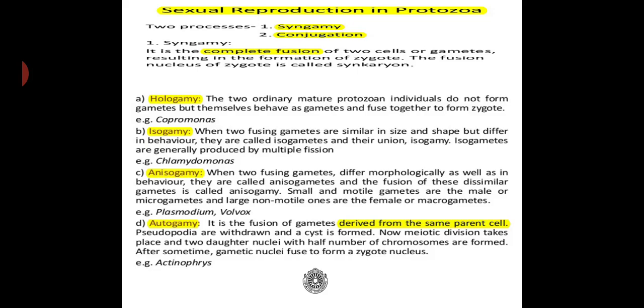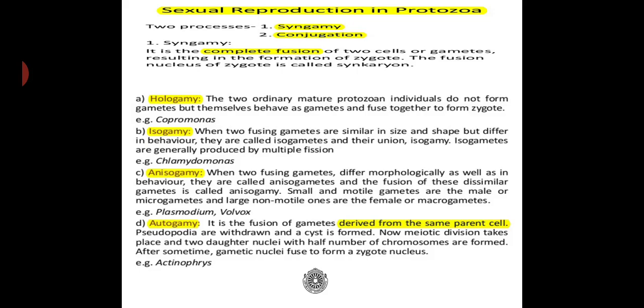Now coming to sexual reproduction in protozoans. These protozoans do not have well organized or well developed reproductive organs, but still they practice sexual methods of reproduction, but not through actual gametes as you see in the higher animals. There are two methods of sexual reproduction in protozoans. They are syngamy and conjugation.